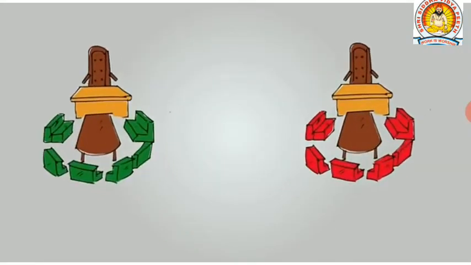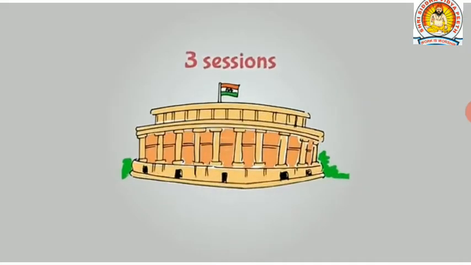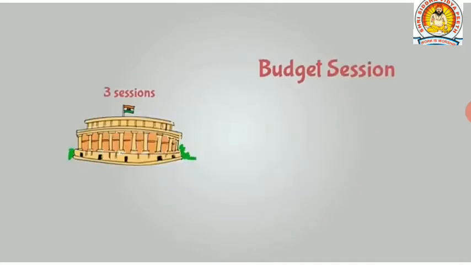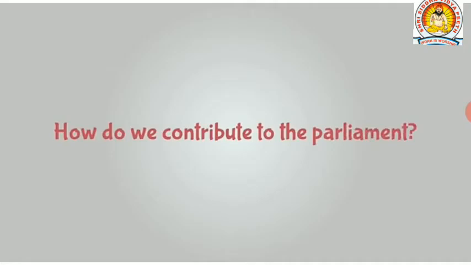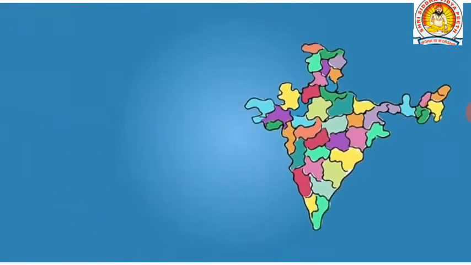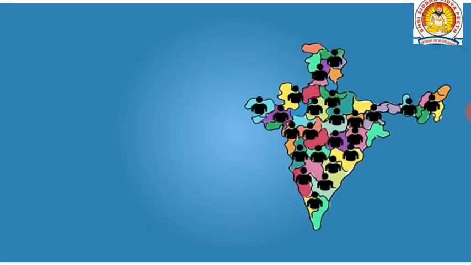The period during which the House conducts its meetings is called a session. The Parliament conducts 3 sessions each year: the budget session, the monsoon session, and the winter session. How do we contribute to Parliament and its decisions? The country is divided into numerous constituencies. Each of these constituencies elect one person to the Parliament.